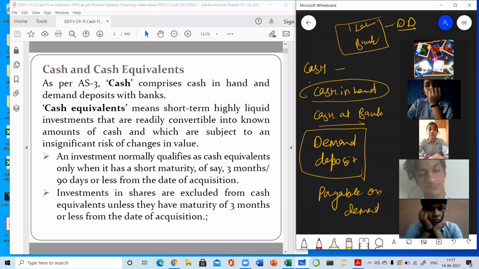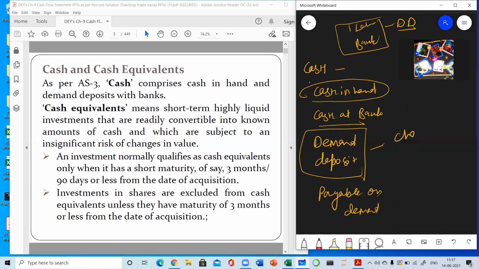Normally these deposits are known as checkable deposits. Checkable deposits means the deposits against which checks can be issued. We are having a checkbook given by the bank. So the amount which is kept in bank as a balance can be withdrawn anytime by issuing checks or by using ATM card or by making online transfers. In any form, we can use this amount. So this is the meaning of cash.